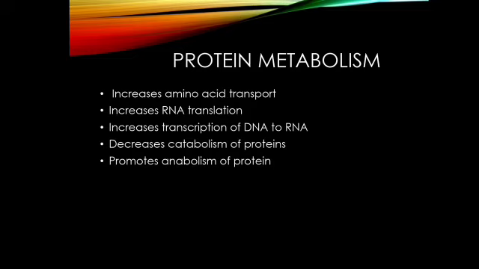Okay, it will utilize the fat and not the carbohydrates or the proteins. Here it acts as a protein sparer. And if it decreases the catabolism, then it promotes the anabolism. I have previously said about the amino acid transport, RNA translation and transcription of DNA to RNA, and all these processes combine to result in the synthesis of protein, that is mainly named as anabolism of protein.